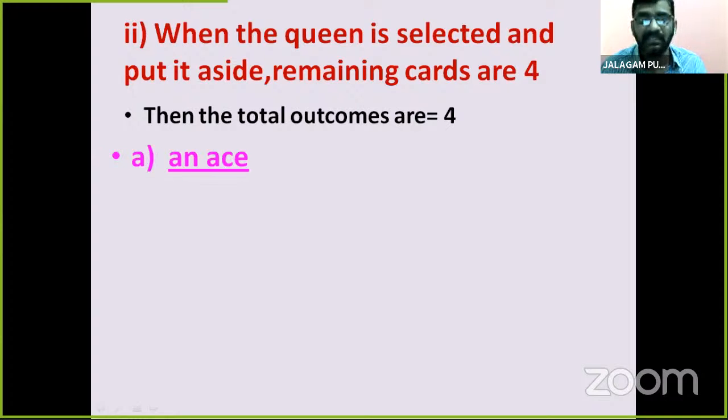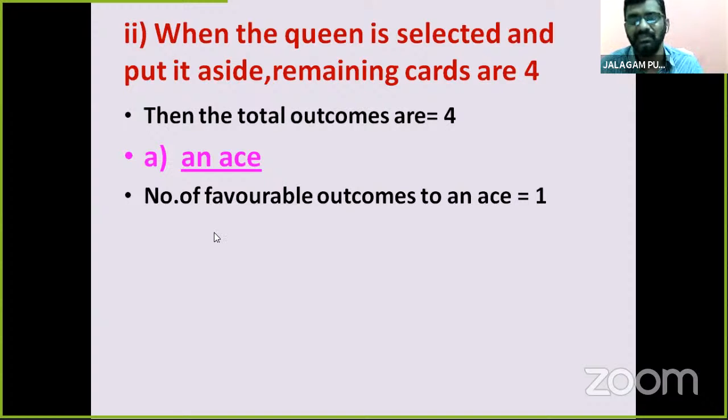Now, second one, A: it should be an ace. Tell me, children. Total outcomes are there. We may find favorable outcomes to an ace. How many, children? Yes, you are correct.